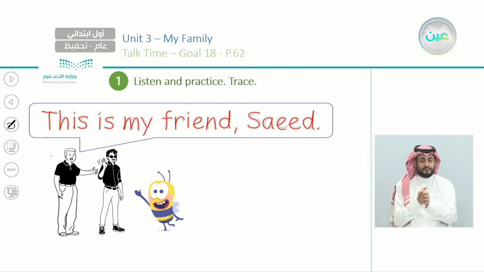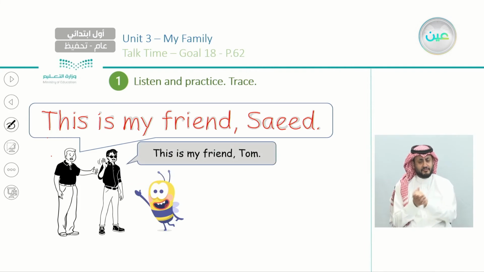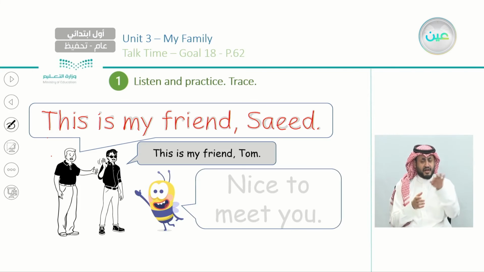Okay, so the first man here says what? This is my friend Saeed. This is my friend Tom. So we have now two people introducing. Okay, so the first one, this is my friend Saeed. This is my friend Tom. Okay, this is Saeed. This is Tom. Okay, after that, B says, nice to meet you. Nice to meet you. Now let's trace the sentence here.